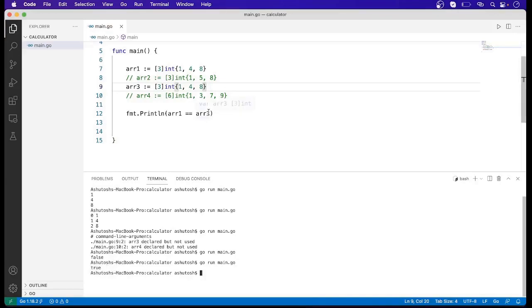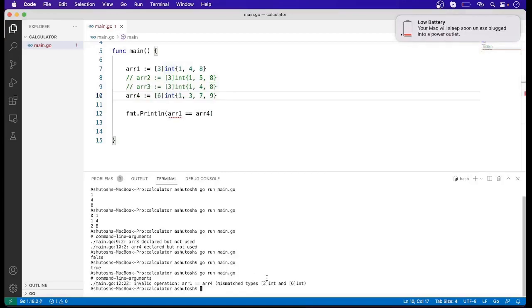Now suppose we want to compare it with array 4. Here we can see an invalid operation: array 1 and array 4 mismatched types.